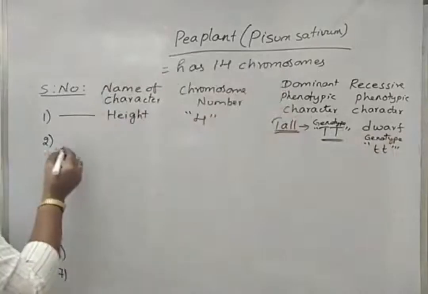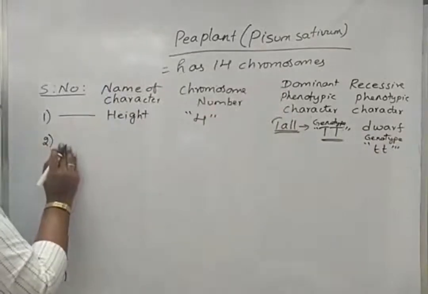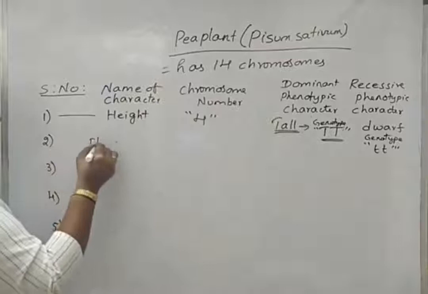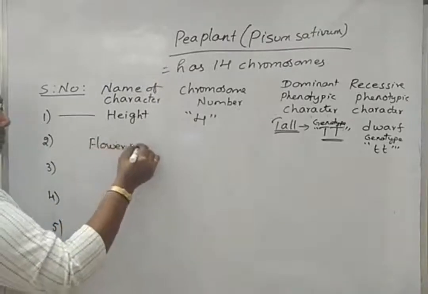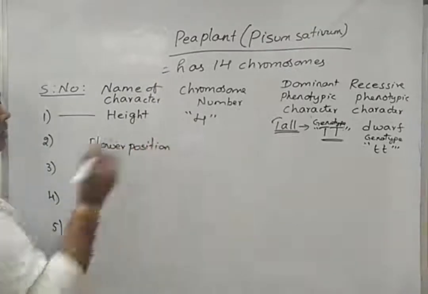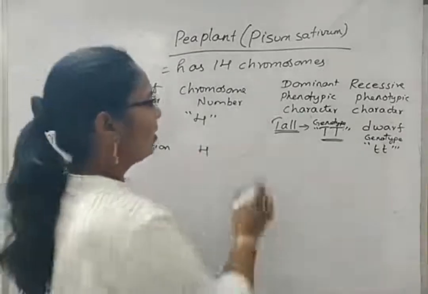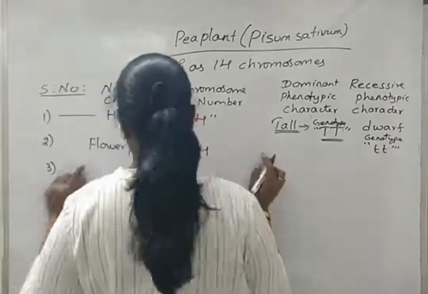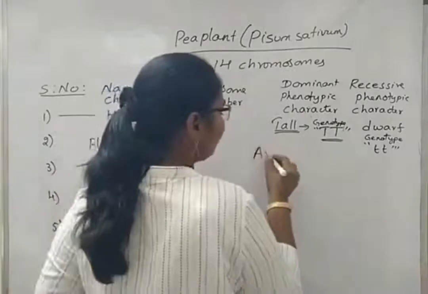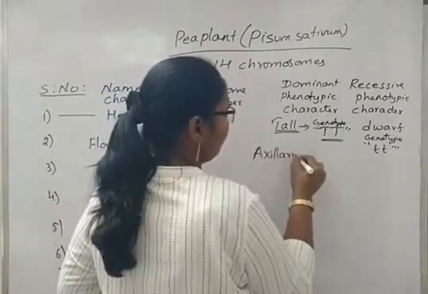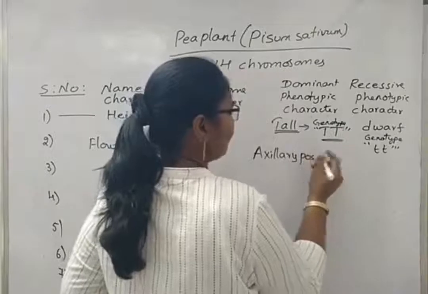In the same way, the second character is flower position. This is also regulated by chromosome number 4. The dominant character for flower position is axillary position.